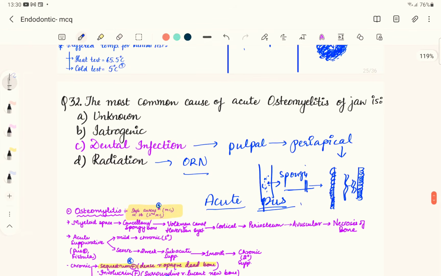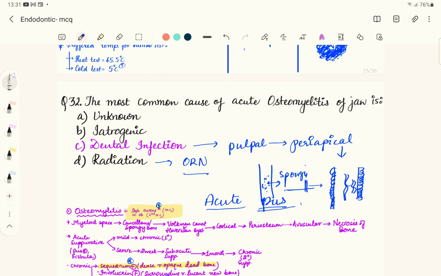So the answer is going to be definitely a dental infection causes osteomyelitis of the jaw, and it more frequently involves the mandible. In the maxilla, the disease presents with a well localized area of the initial infection, while on the other hand, in the mandible, the bone involvement is more diffuse and widespread. Also, clinically, patients with acute osteomyelitis will have severe pain.